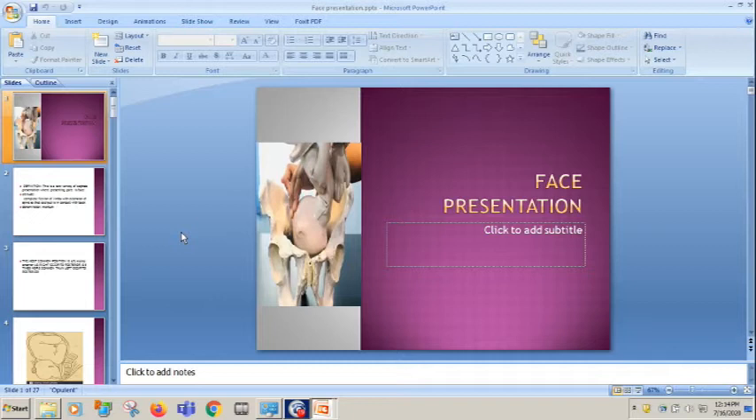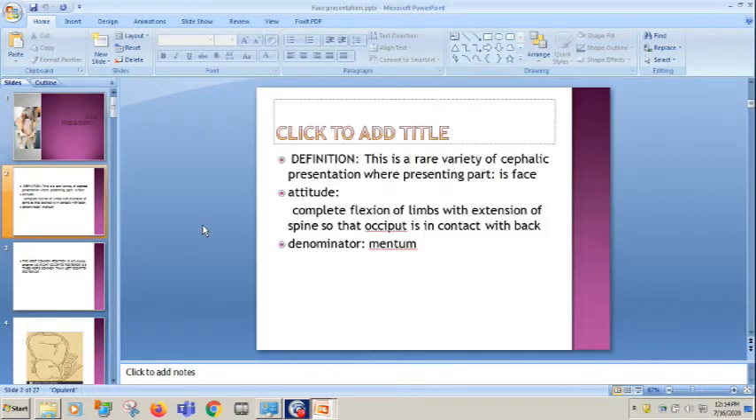So in face presentation, as you see in this pelvis, I have put this picture here. What is face presentation? This is a rare variety of cephalic presentation where the presenting part is the face, not the occiput. So not the head vertex, but it is the face. What is the attitude? There is complete extension of the head, with extension of the spine, so that the occiput is in contact with the back. And what is the denominator? It is the mentum, as you see in this picture.